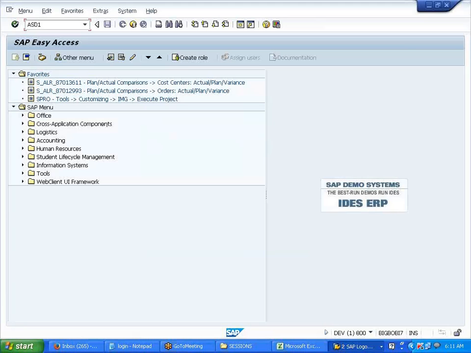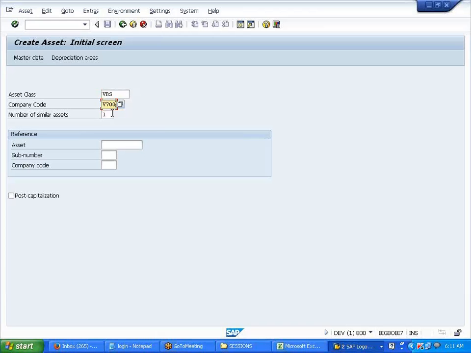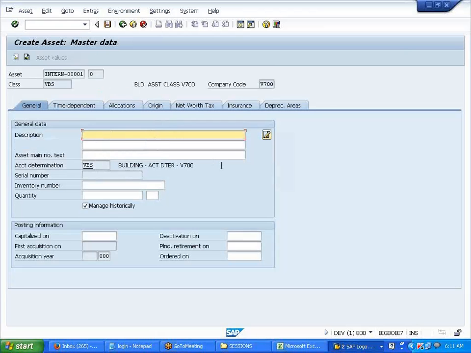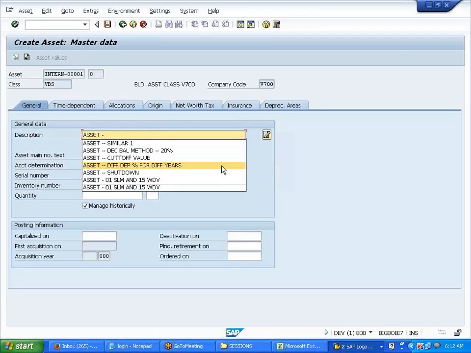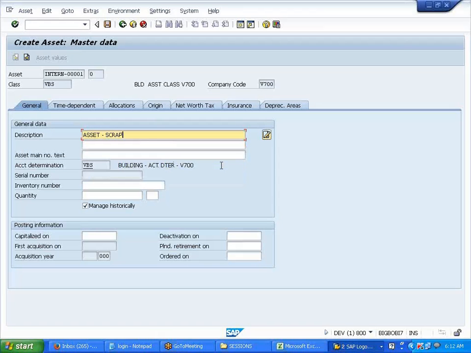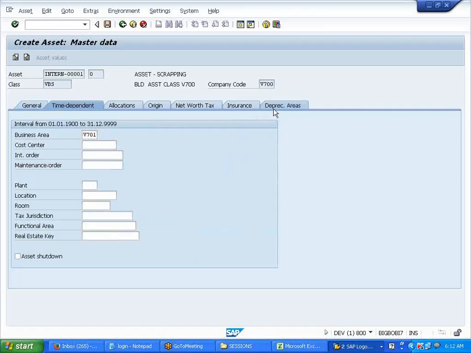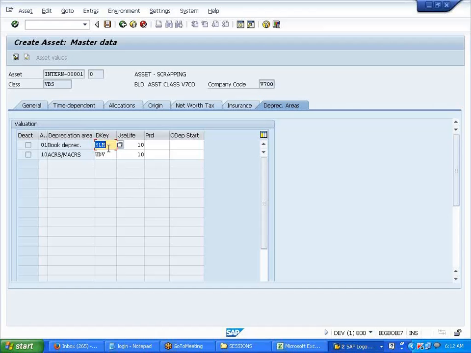Okay. Let me create one asset. So this is for scrapping. For a scrapping purpose, I'm using this. Save it.